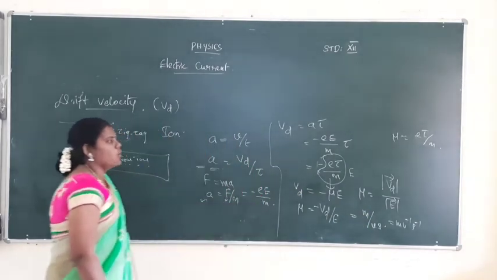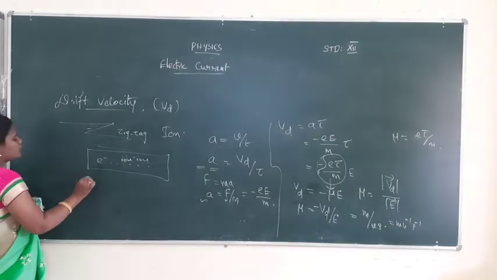That is called drift velocity. Always the drift velocity value is of the order of 10 power minus 4 meter per second.